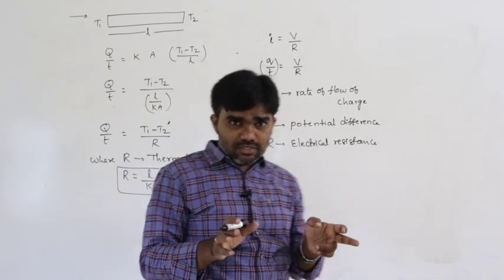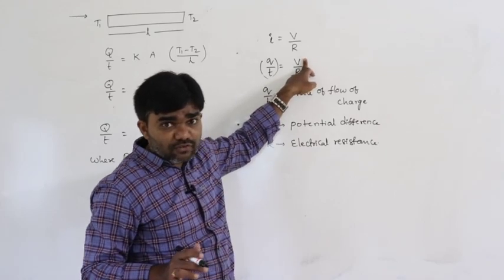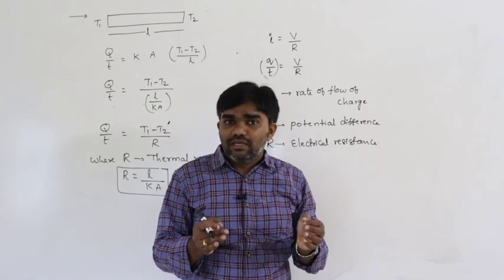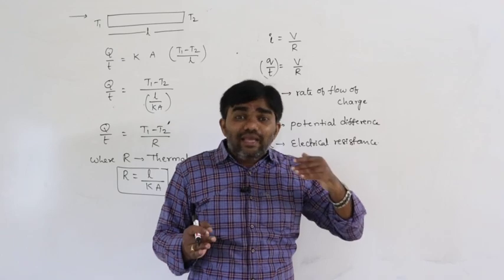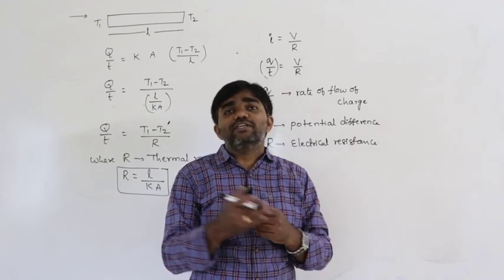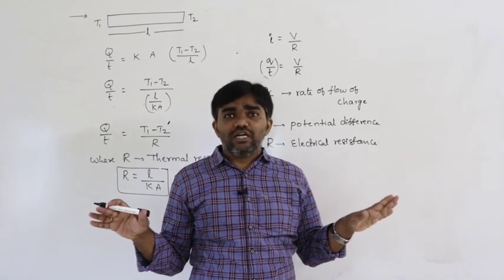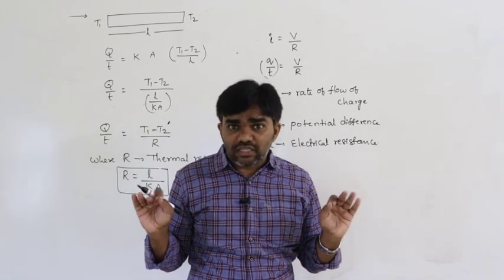Are you clear about this? V is nothing but the potential difference. If any external potential difference exists, then only charge flows from one place to another. Without the potential difference, charge does not flow.